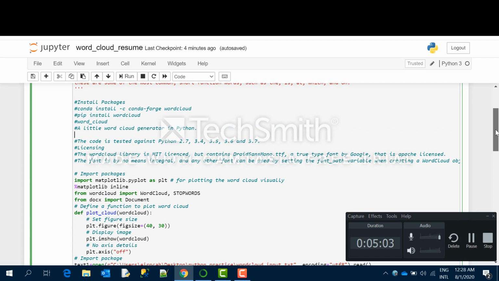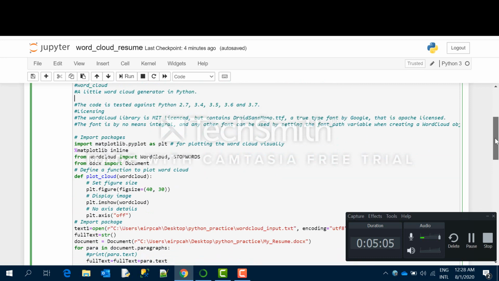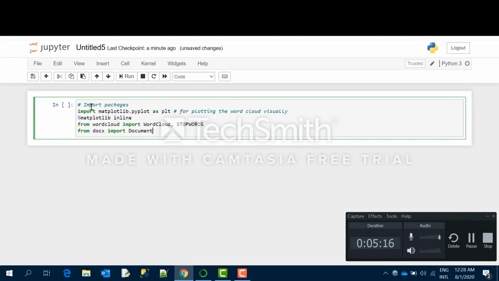To generate the word cloud from your resume in Microsoft Word format, you need to use three packages. One is Matplotlib. This Matplotlib is a visualization library in Python. It's a free library.